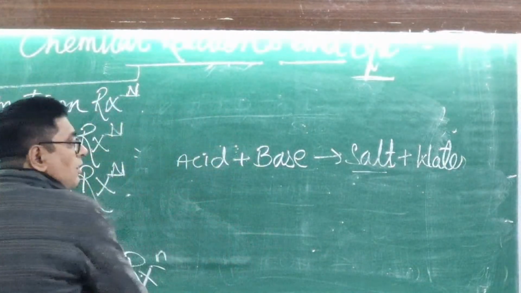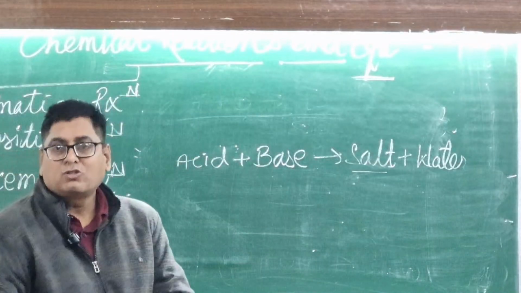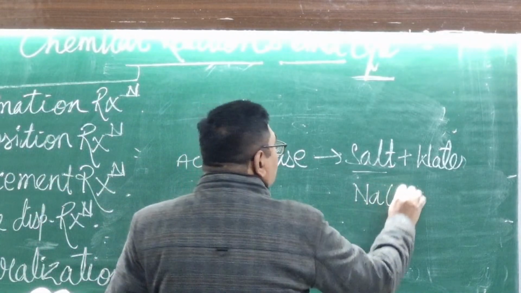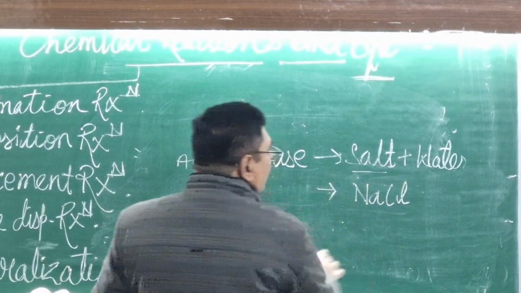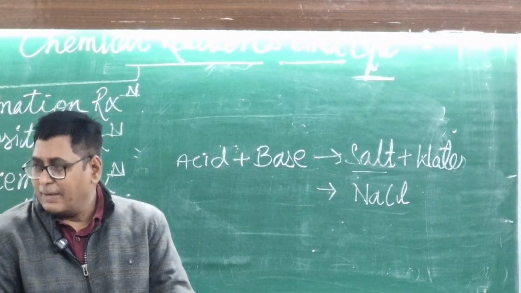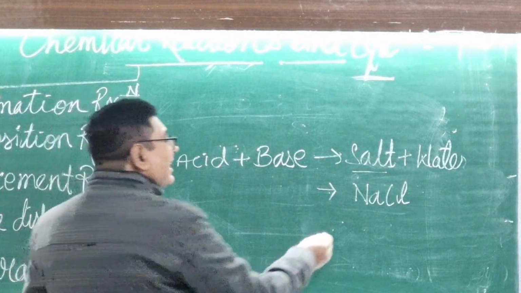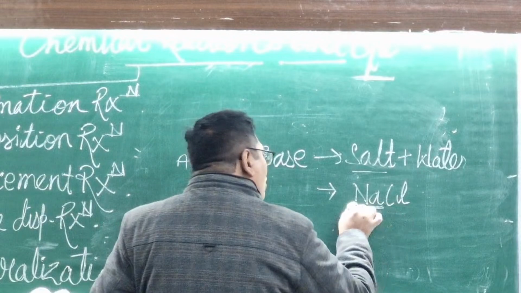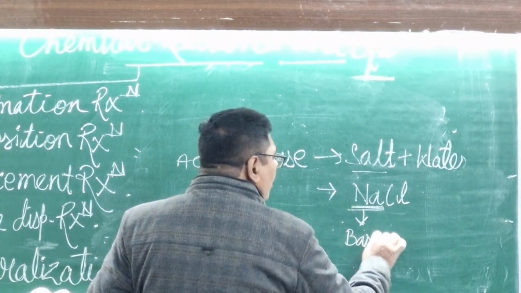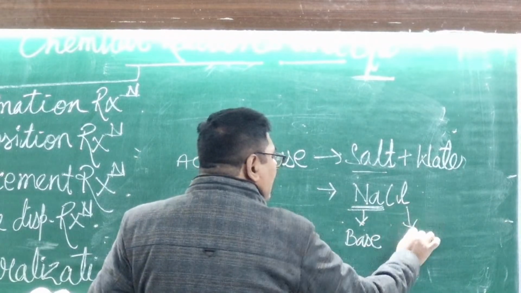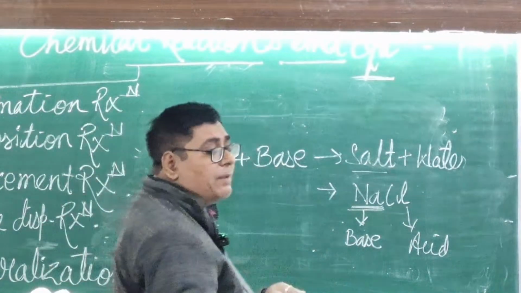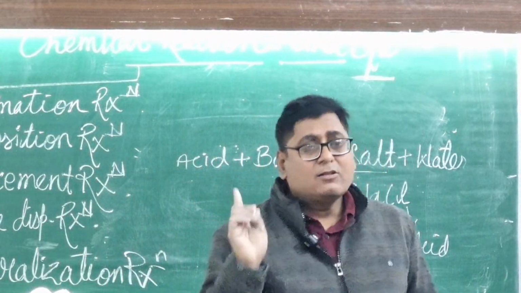Salt. We are going with the salt. NaCl, this one is a salt. It is made up of an acid and a base. Here the cation always comes from the base, and Cl comes from the acid. This is what you should always remember about salt.